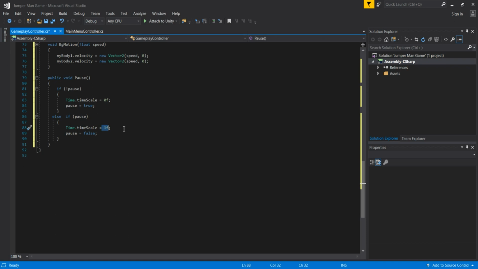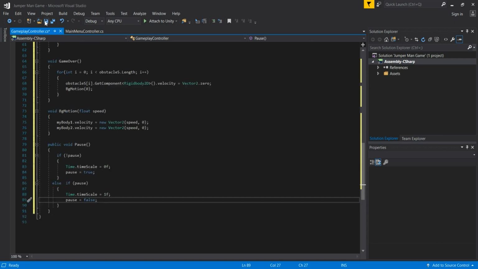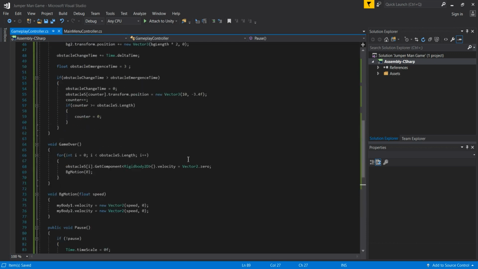Everything will be back in the functional state, if I can say it like that. And then, passing at the end, this pause is back to false, because now we are continuing with our game. We are no longer in this pause state, and for that we bring that back to false. And that is that for our gameplay controller script, guys. Now we are going to save this.